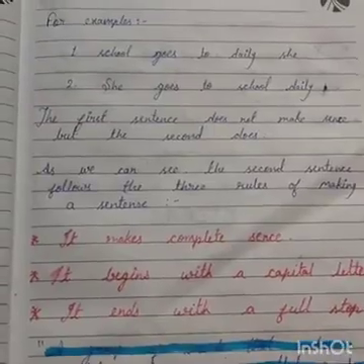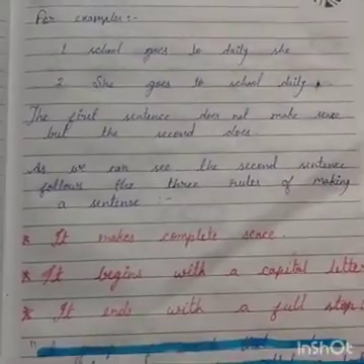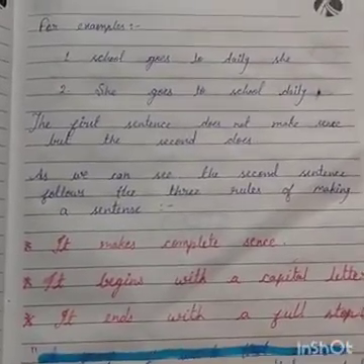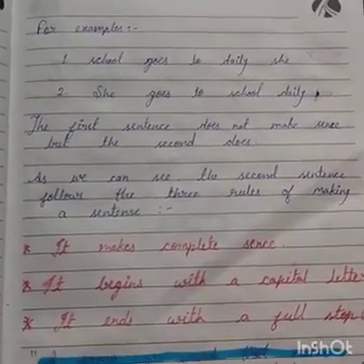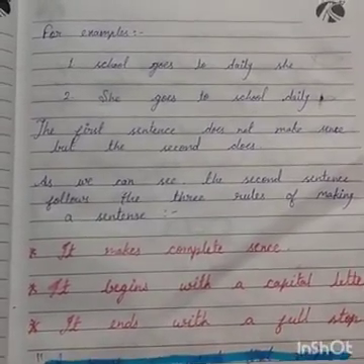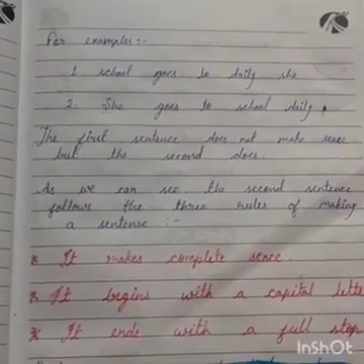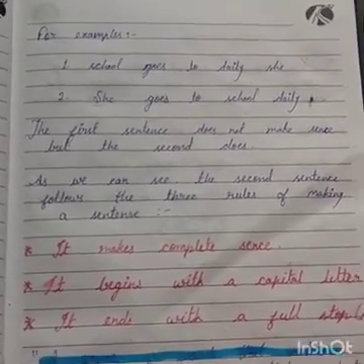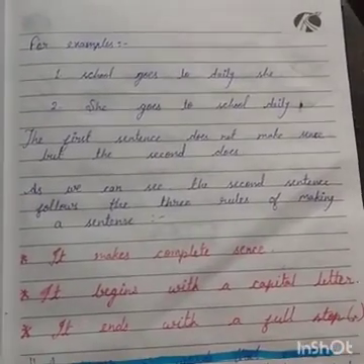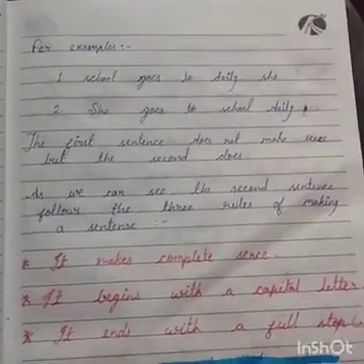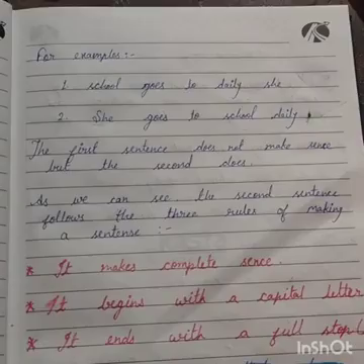For example, first, "school goes to she," and second, "She goes to school daily." The first sentence does not make sense, but the second does. In the first sentence, we can't understand what is happening, but in the second sentence, we can understand that she goes to school daily. It makes proper sense. So we can see the second sentence follows the three rules of making sentences.